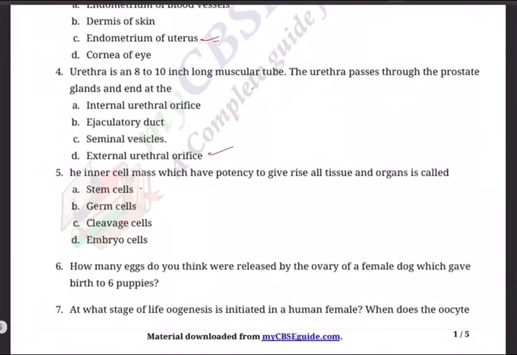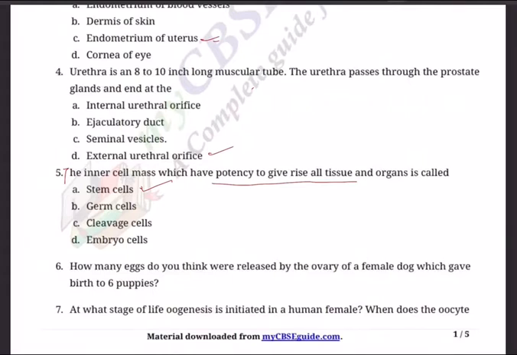External urethral orifice. The inner cell mass. So here this inner cell mass, which has potency to give rise to all tissues and organs, is called stem cells. Yes, this is the latest one. Germ cells, cleavage cells, embryo cells? No, because they have the potency to give rise to all. So it has to be stem cells.